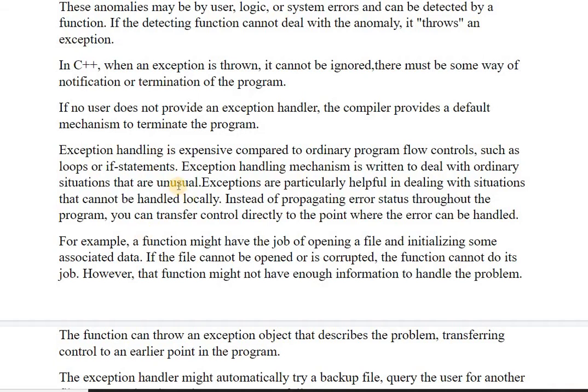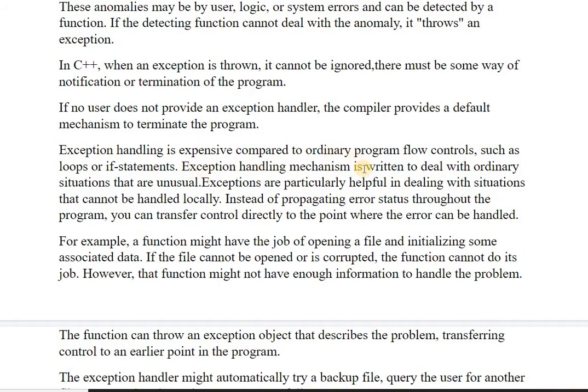With the help of try, throw, and catch, the exception handling mechanism will inform you that an exception has occurred in your program. As we know, exceptions are unexpected behavior or abnormal situations or any circumstance which we did not design for, but which occurred suddenly inside your program. So this is actually expensive compared to ordinary program flows such as loops or if statements.